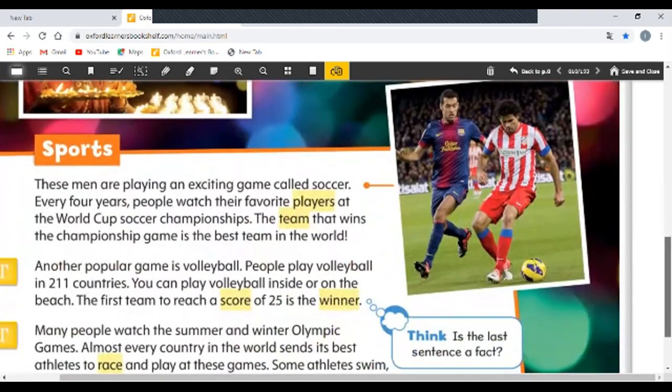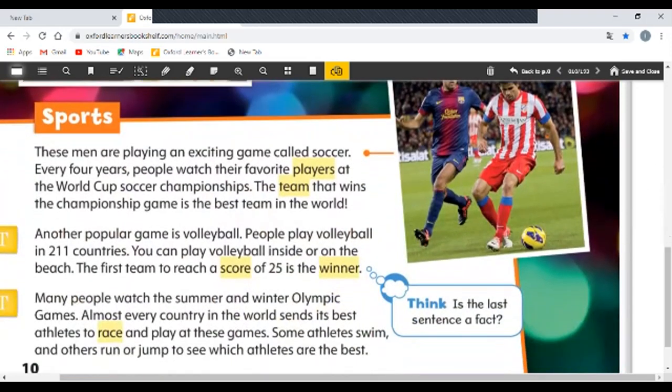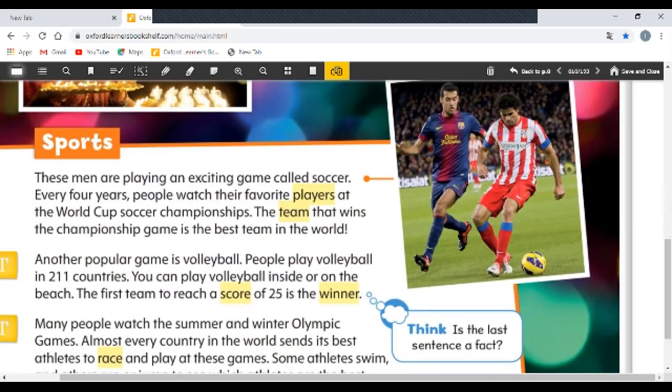Now let's move to the second part of the lesson. It's about sports. And here we have a soccer match. They are playing soccer, and the people in the stadium are watching the soccer match. Teacher, this is football. I know. The word soccer means football. These men are playing an exciting game called soccer. So this is soccer.